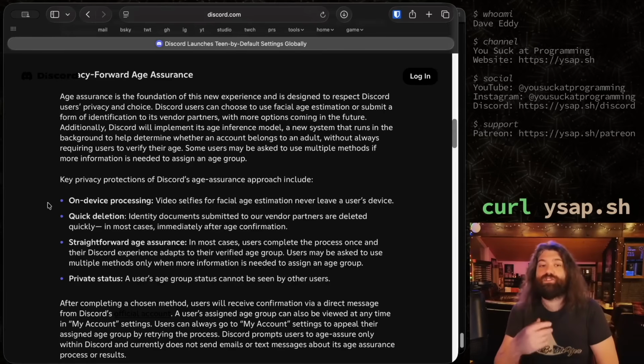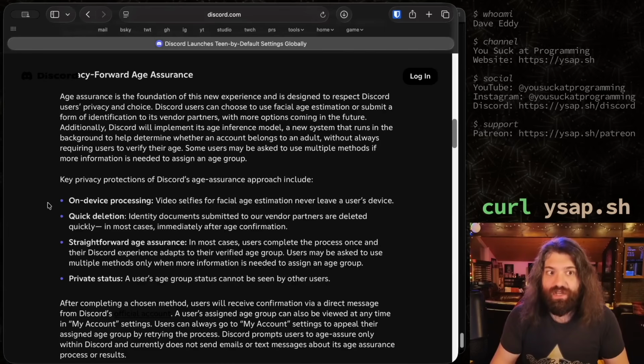Okay, so before we continue, it sounds like there's two options. If you want to prove you're an adult, you have to do a facial estimation thing. So I have to submit a picture of my face, a selfie or something. Back in the day, what did we used to call this? The MySpace salute, when you get locked out of your account and had to prove it was you. This was before deepfakes, so it wasn't a big deal. Or you have to submit a form of identification. So I have to take a picture of my driver's license, my passport. Let's keep reading and we'll find out more. We'll get to the specifics.